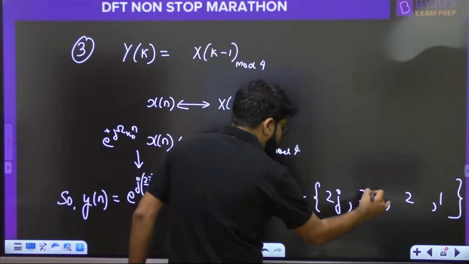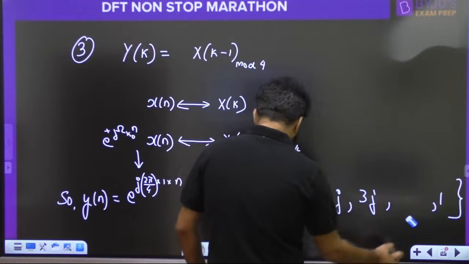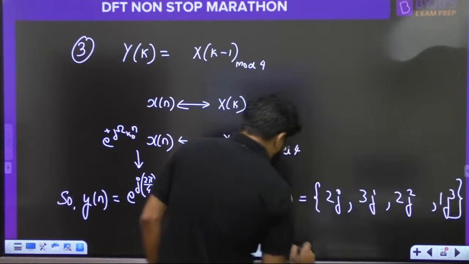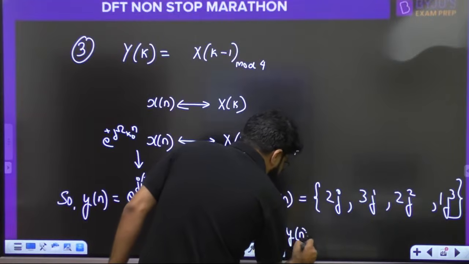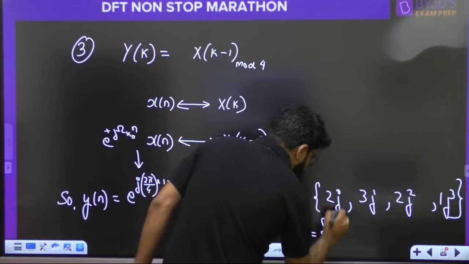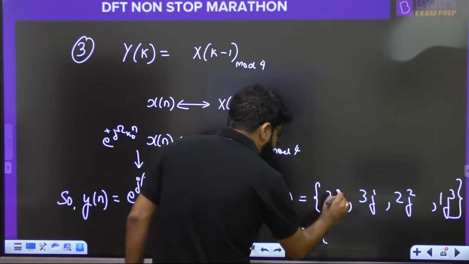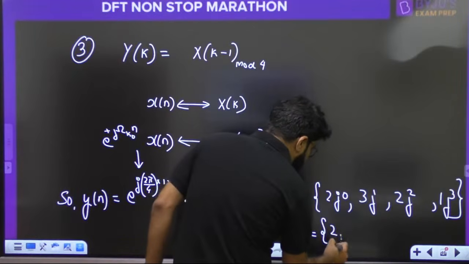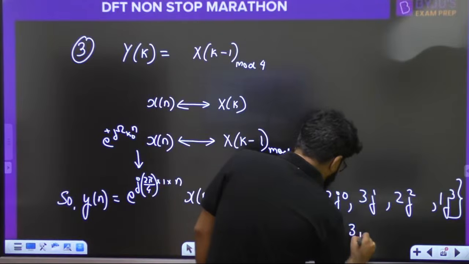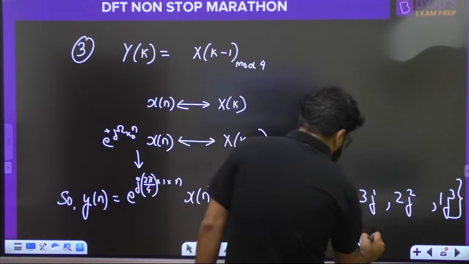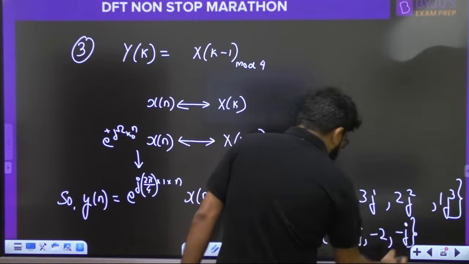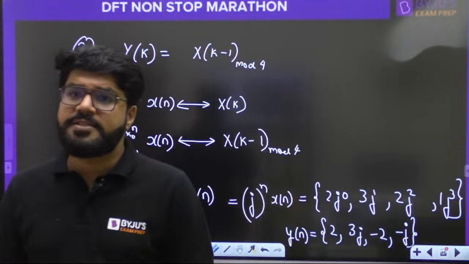So j power 0, j power 1, j power 2 and j power 3. So what is the yn? Sir, third question is also solved. This is j power 0 first of all, correct? j power 0 is 1. So 2, and then 3j, and then 2j square is minus 2, and j cube is minus j. So 2, 3j, minus 2, minus j.